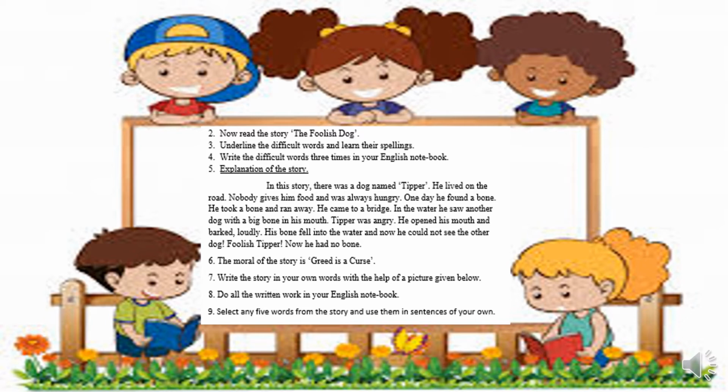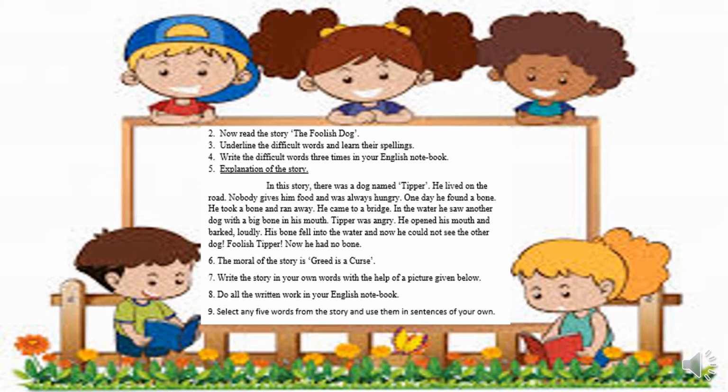In this story there was a dog named Tipper. He lived on the road. Nobody gave him food and he was always hungry. One day he found a bone. He took the bone and ran away. He came to a bridge. In the water, he saw another dog with a big bone in his mouth. Tipper was angry. He opened his mouth and barked loudly. His bone fell into the water, and now he could not see the other dog. Foolish Tipper, now he had no bone.